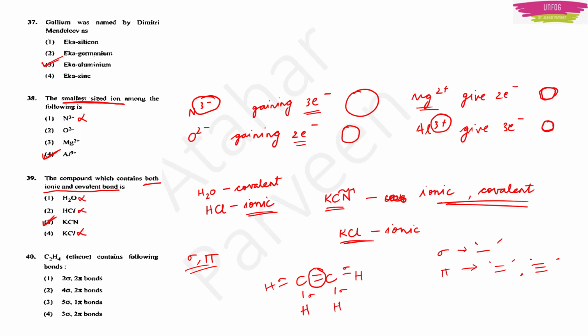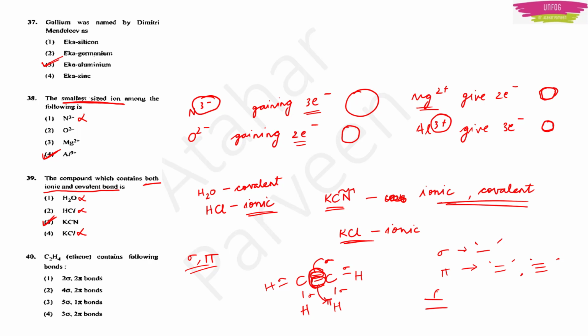But in the double bond, this first bond will be taken as a sigma bond because it is a single bond. But this second bond is what makes it a double bond, so the second bond will be taken as a pi bond.